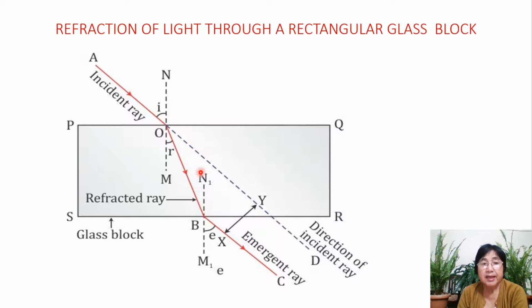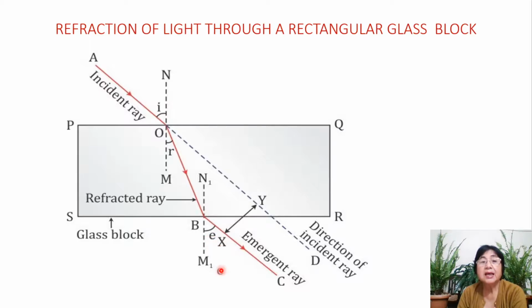Secondly, the angle of incidence i is equal to the angle of emergence e. So this is the second fact. I repeat: the incident ray produced is parallel to the emergent ray, and the angle of incidence is equal to the angle of emergence.